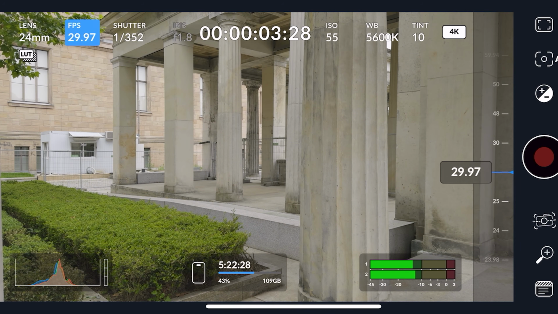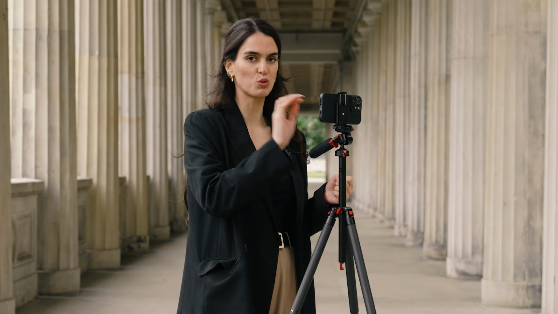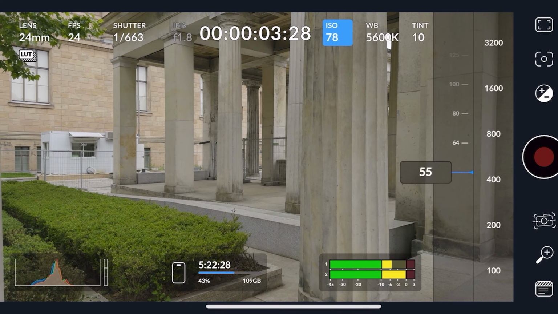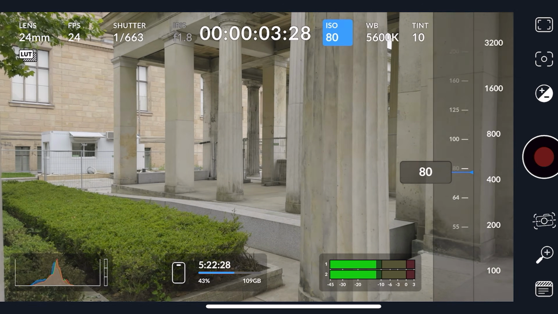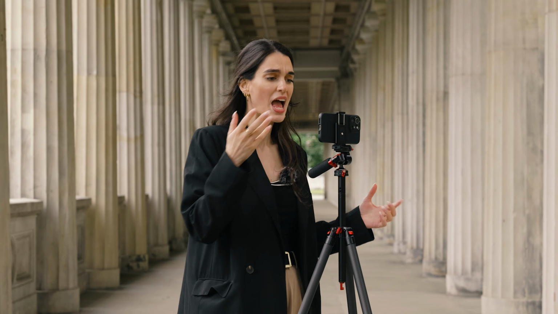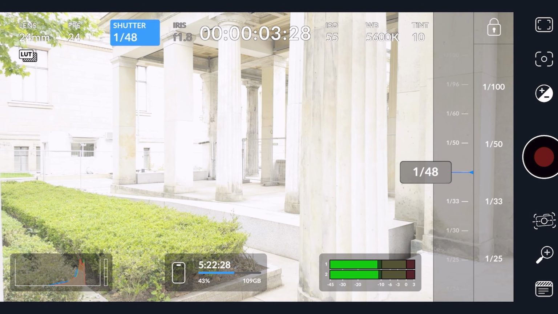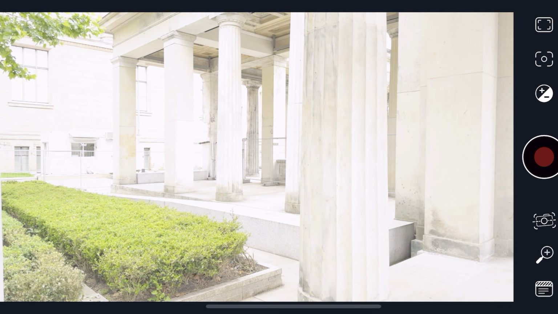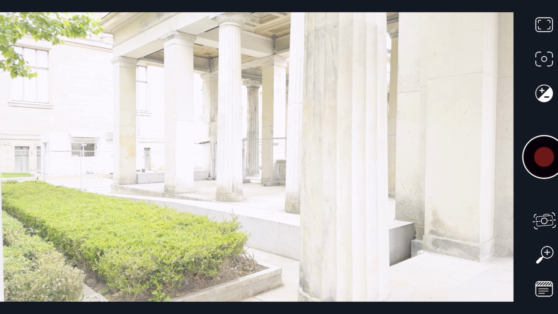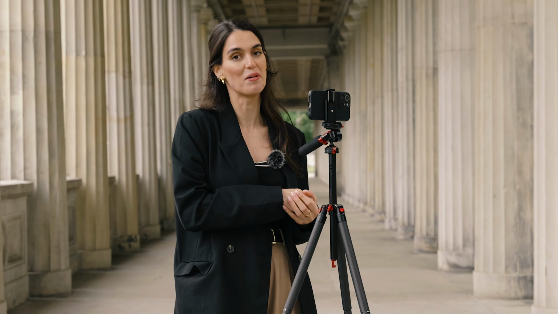Then you're going to want to set your frame rate, and here we want to do 24 frames per second because that will give you that really nice cinematic feel. Then you're going to want to set your ISO to the lowest possible because this way you will avoid any unnecessary noise. And finally, shutter speed. Shutter speed needs to be double the frame rate, so in this case we will set it to 1/48. Now, as you can see, the image is very overexposed, and here is where an ND filter comes in handy.